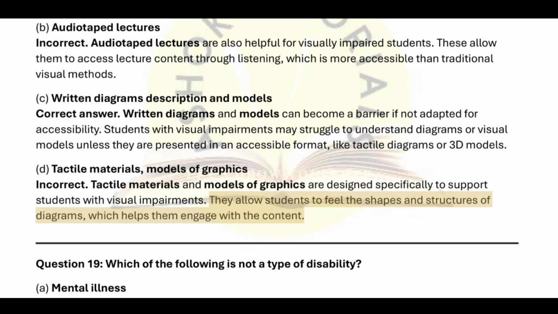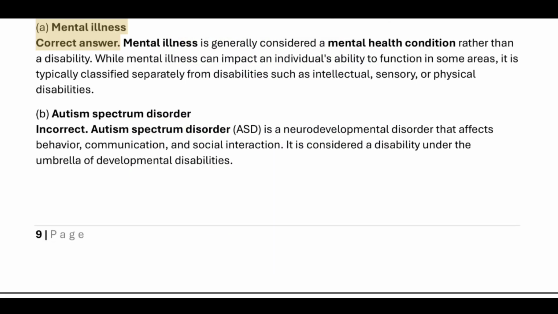They allow students to feel the shapes and structures of diagrams, which helps them engage with the content. Question 19. Which of the following is not a type of disability? A. Mental illness. Correct answer. Mental illness is generally considered a mental health condition rather than a disability.